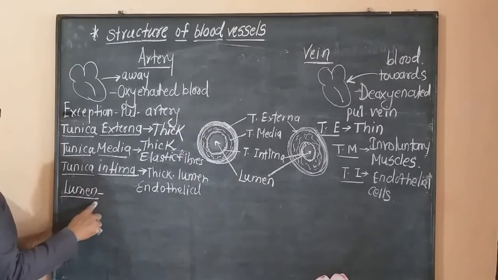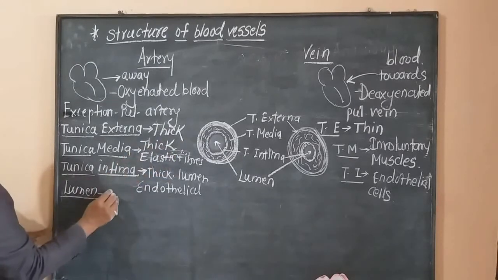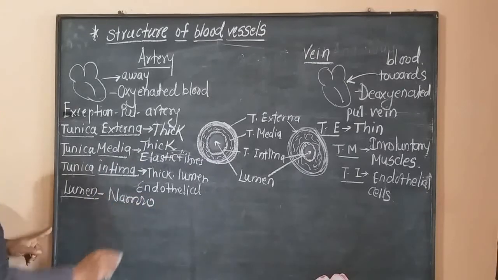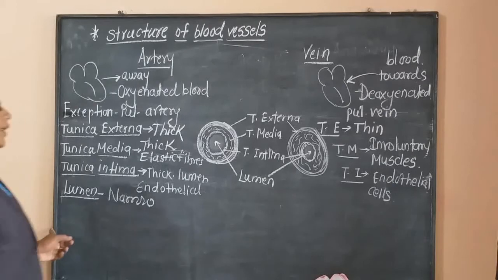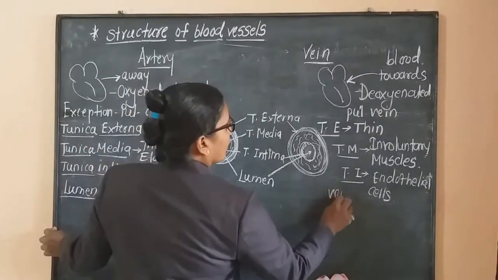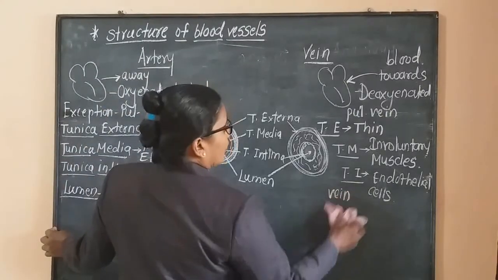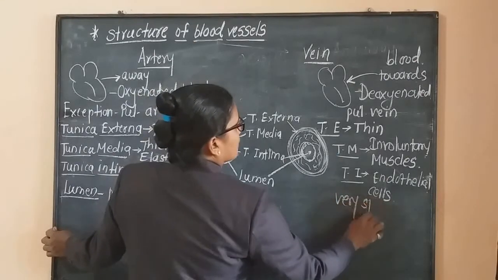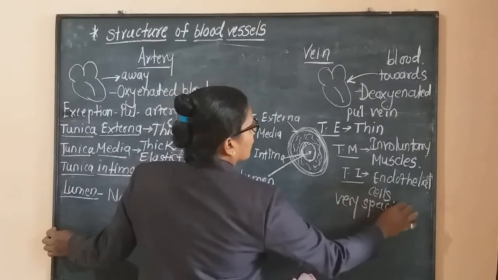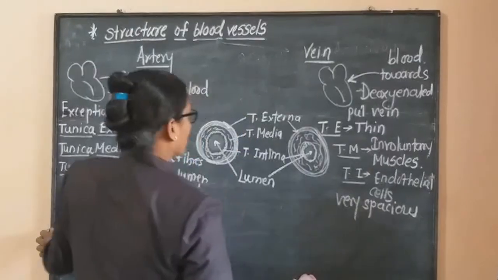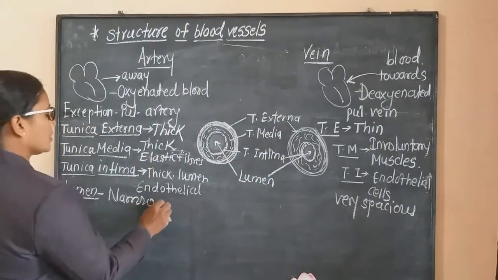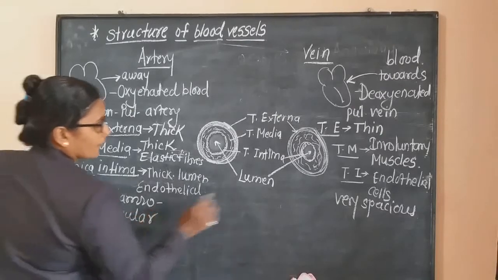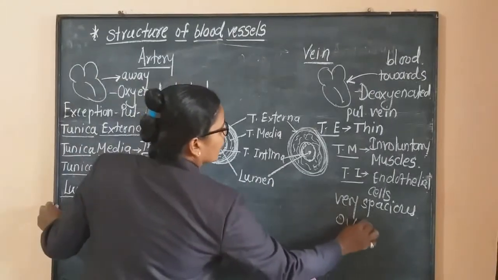In case of the artery, the lumen is somewhat narrow, and in case of the vein, it is very spacious. It is also somewhat circular in the artery, and somewhat oval in the vein.